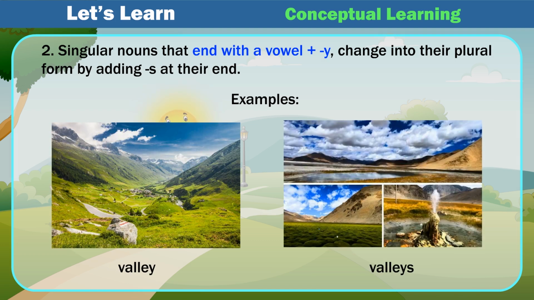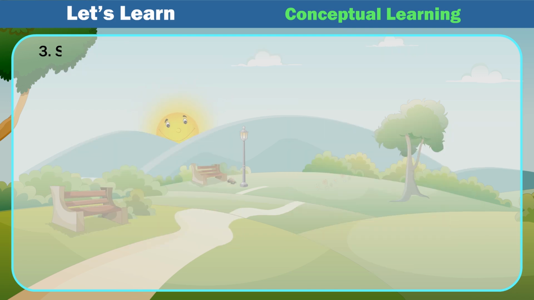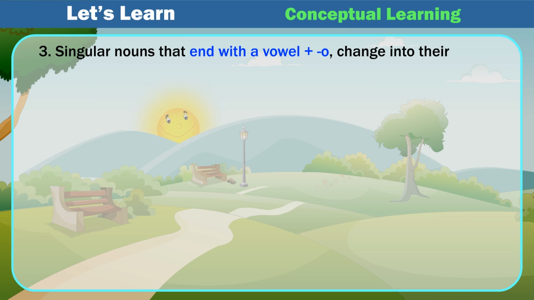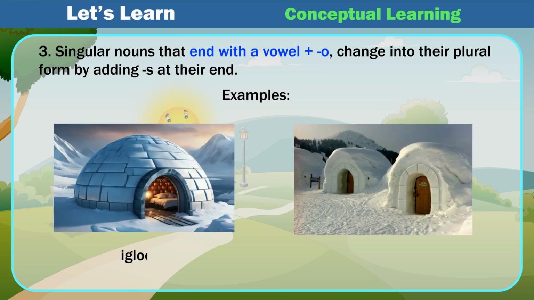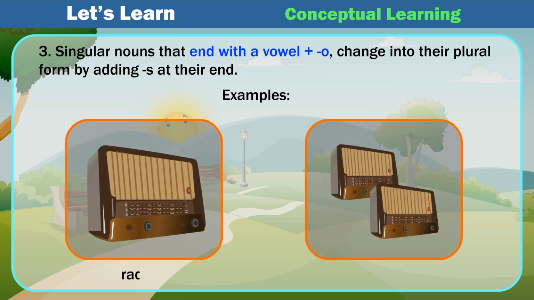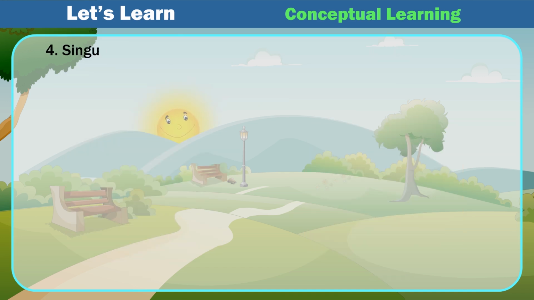valley, valleys. 3. Singular nouns that end with a vowel plus o change into their plural form by adding s at their end. Examples: tattoo, tattoos; igloo, igloos; radio, radios. 4.